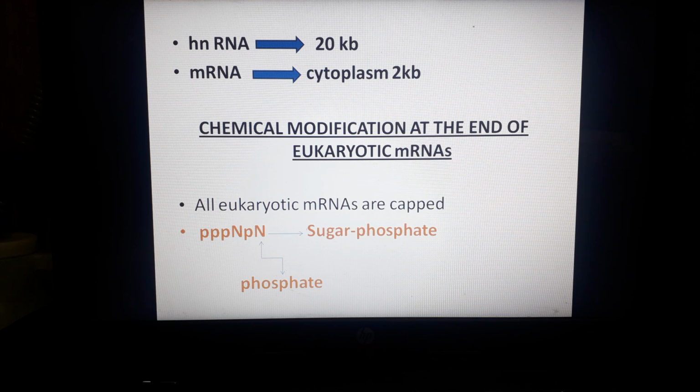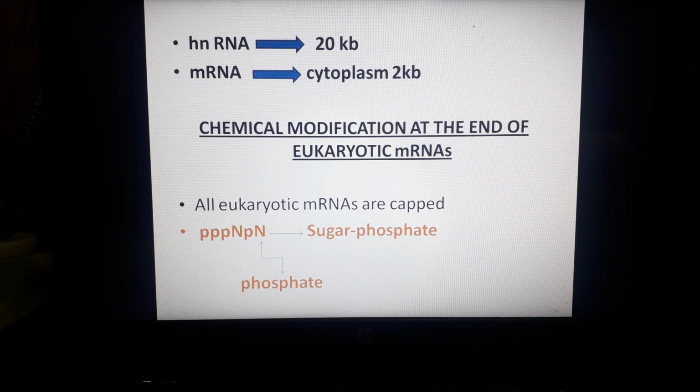Before the modification takes place, the RNA molecule synthesized by transcription has at its 5' end a chemical structure that is pppPN. You can see it written in orange. It is present at the 5' end before the modification takes place. Here the N represents the sugar base, whereas the P indicates the phosphate.